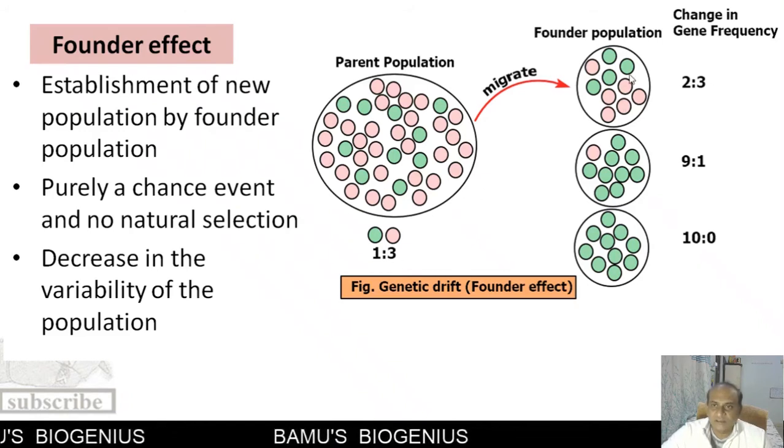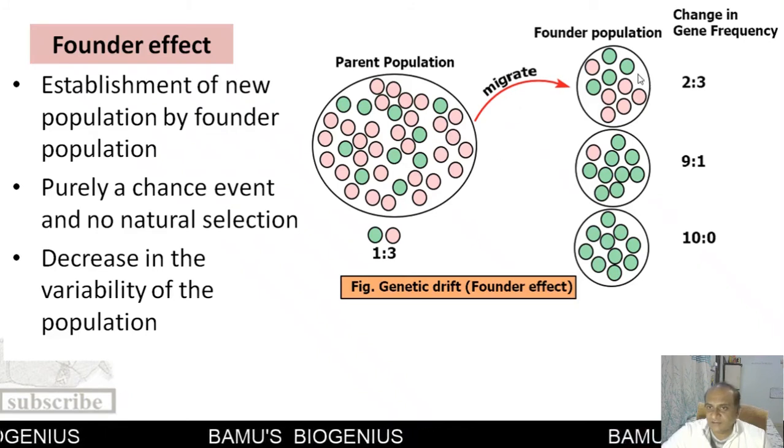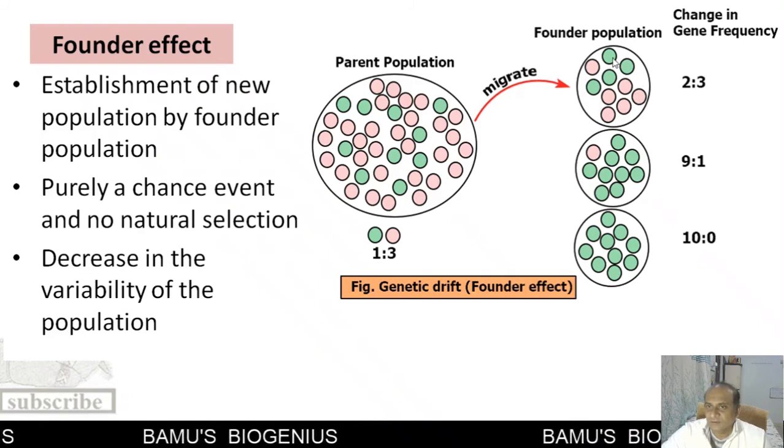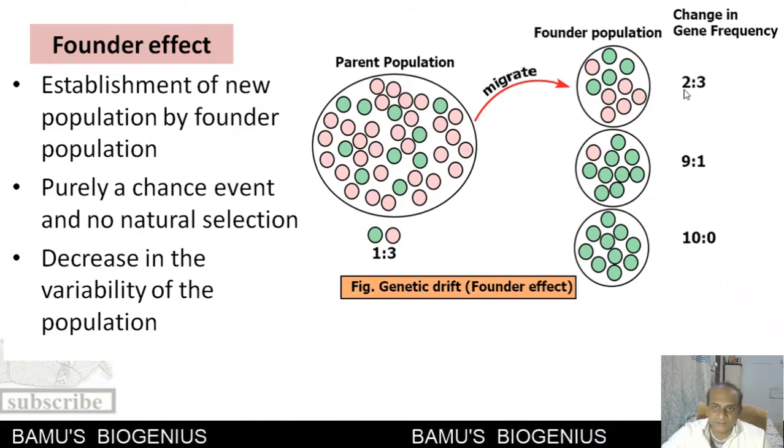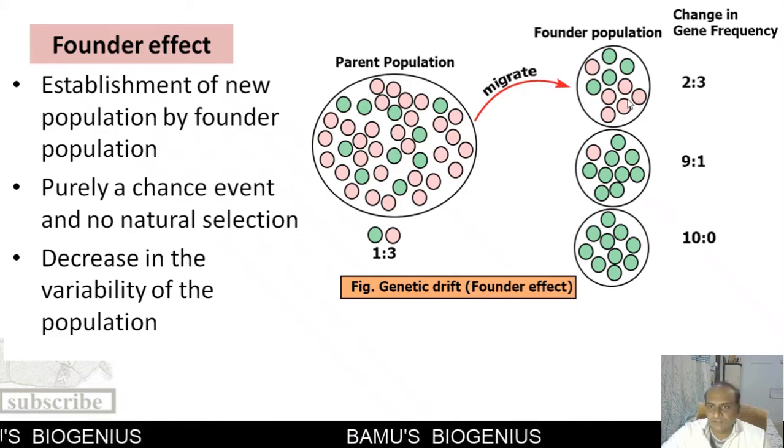But when this small population has migrated, in the founder population the gene frequency here is 2 to 3. That means four individuals are from this particular green gene, and six individuals are from this other gene.